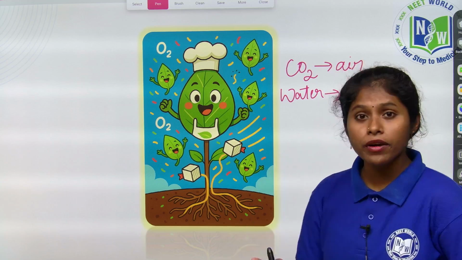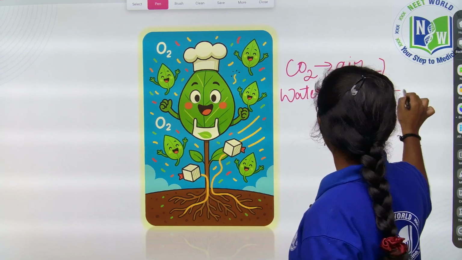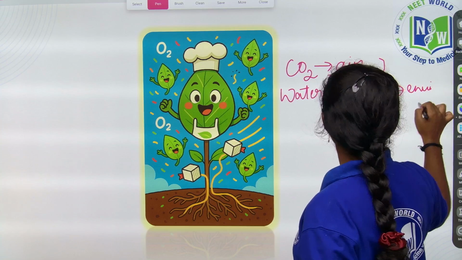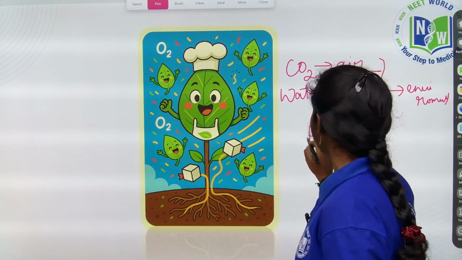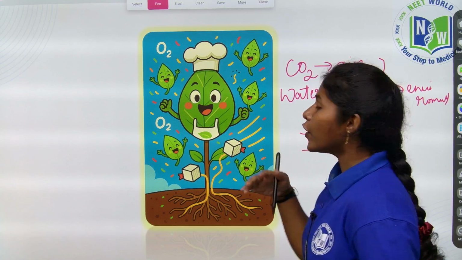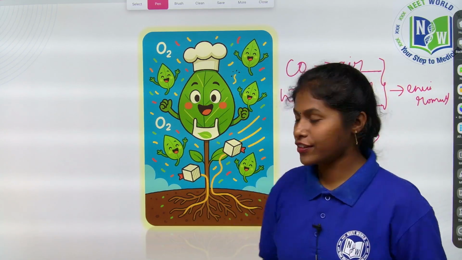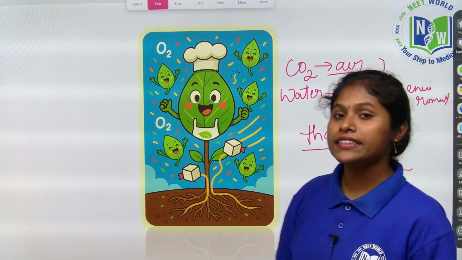He is so full of gratitude for the air and soil. These are coming from the environment, right? So to thank the environment, he is releasing the oxygen as thanks. He is releasing oxygen to the outside, to the environment, by thanking it.